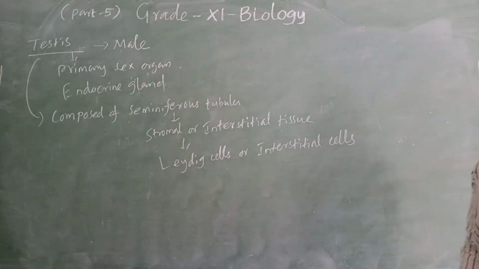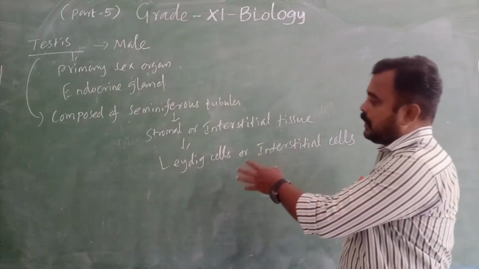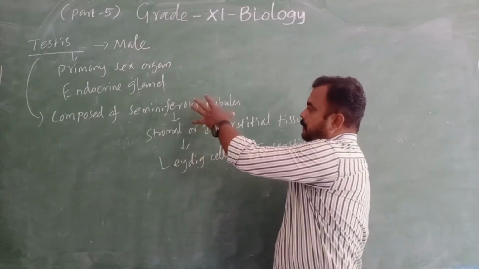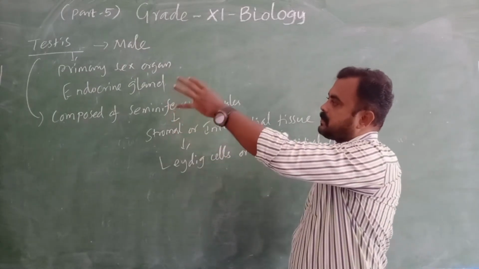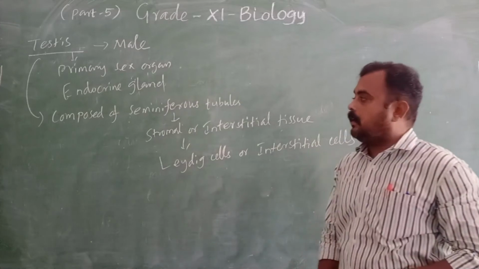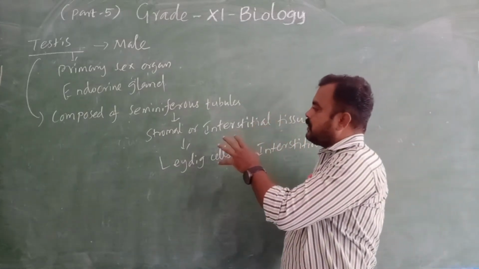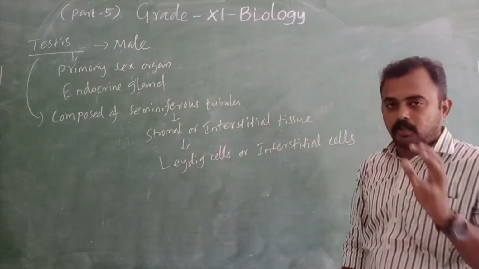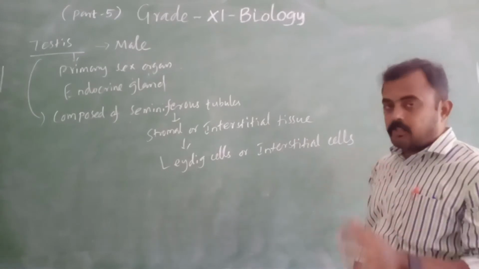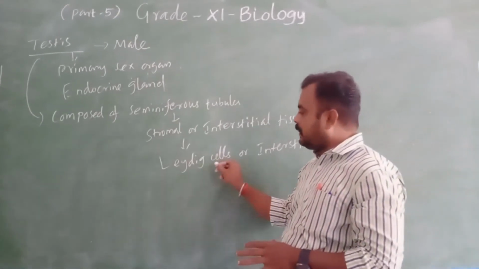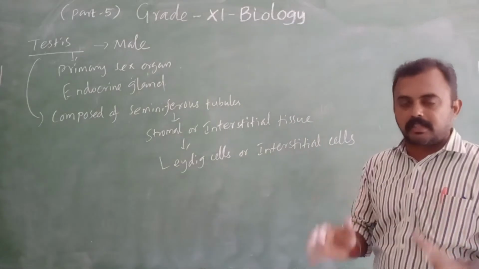So here you see seminiferous tubules present in the testis. In the seminiferous tubules we have stromal or interstitial tissue. That tissue is made up of Leydig cells or interstitial cells.